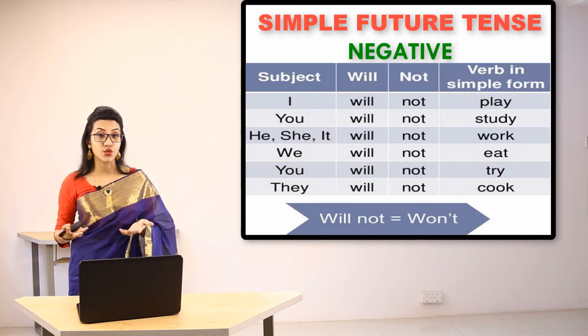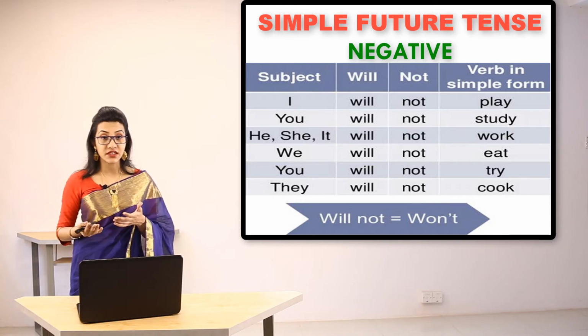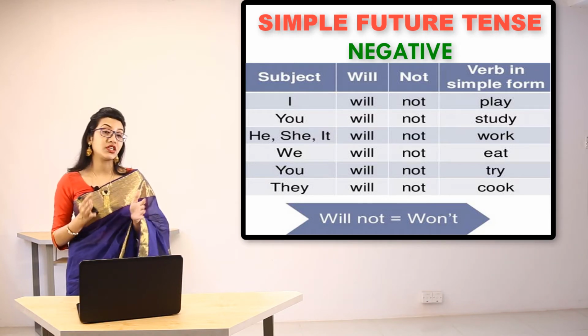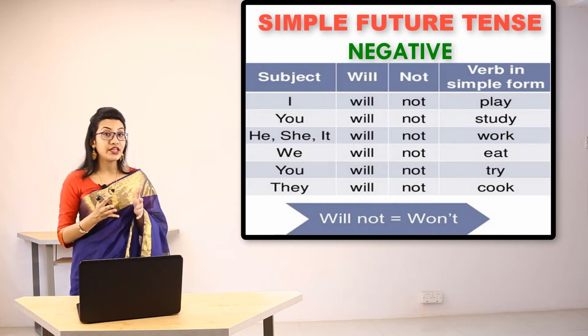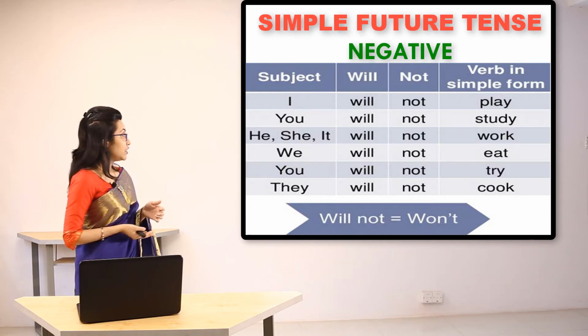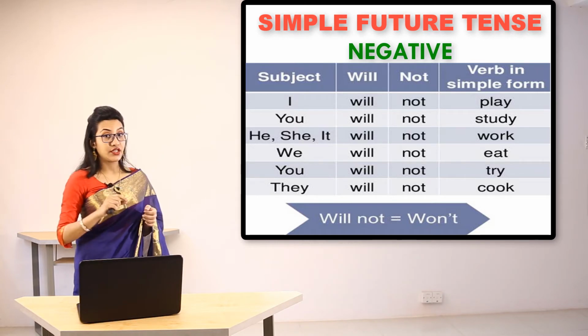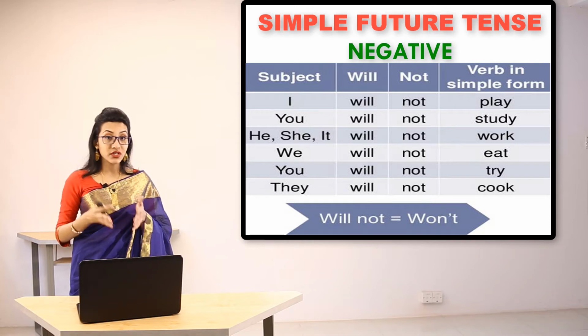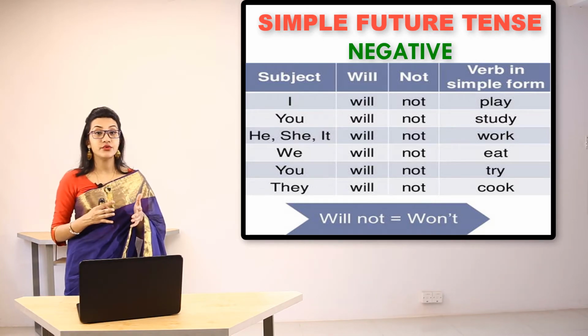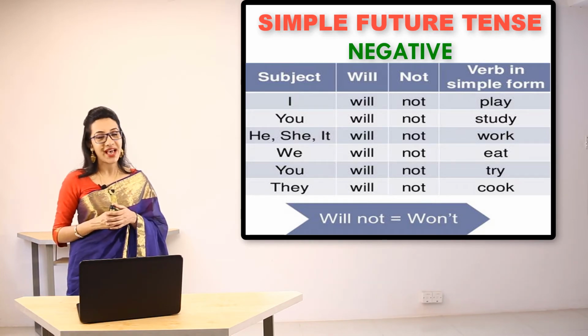They will not cook. In all these cases, if you want to use the short form or the contraction form, you can use won't. So will not is equal to won't. You can use won't in this place also, but if you use won't, do not forget to use the apostrophe.